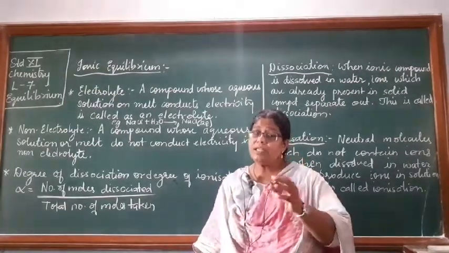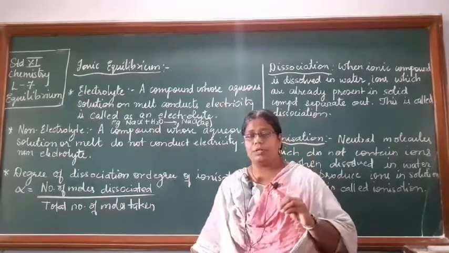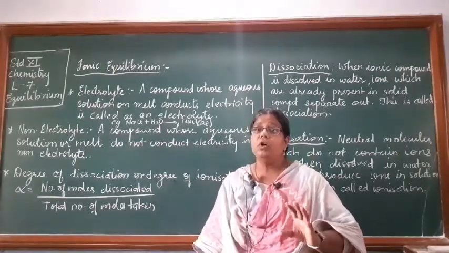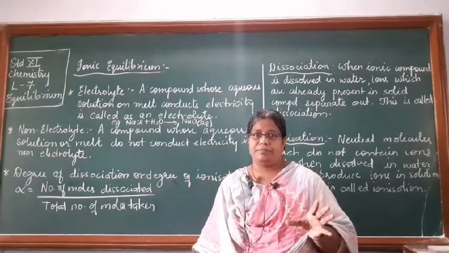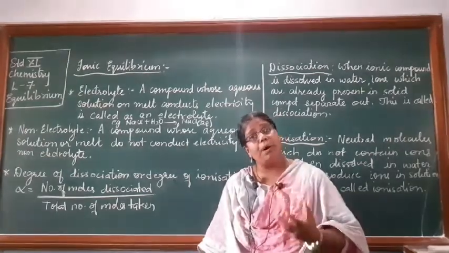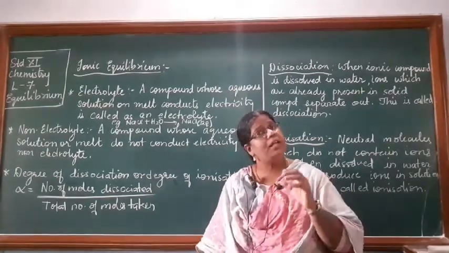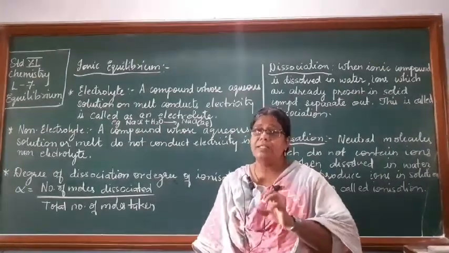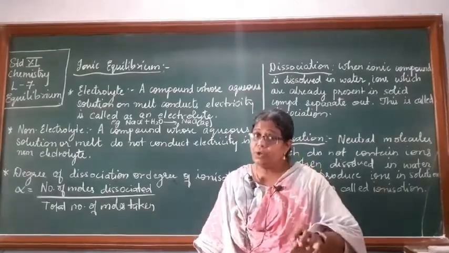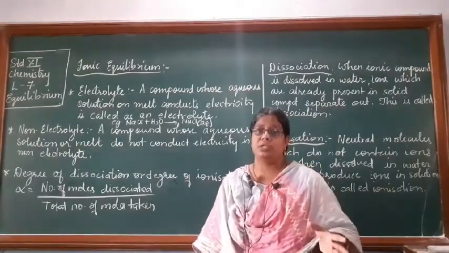And when this NaCl is added to water or dissolved in water, what happens? These ions they get separated. मतलब वो compound NaCl में already there were presence of ions, and when you add it to water these ions separate out. तो ये जो process है उसे कहते हैं dissociation.